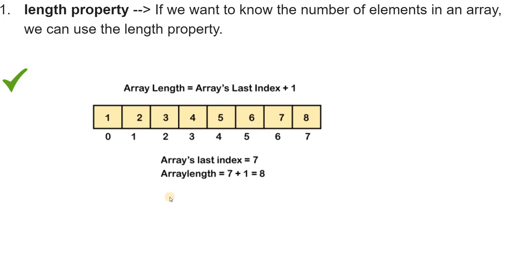So the array's last index is equal to 7. The length is nothing but the count: 1, 2, 3, 4, 5, 6, 7, 8. So the length is 8, right? The array's length is equal to the array's last index plus 1. The last index is 7, plus 1 is equal to 8. So the array's length is 8, like that.